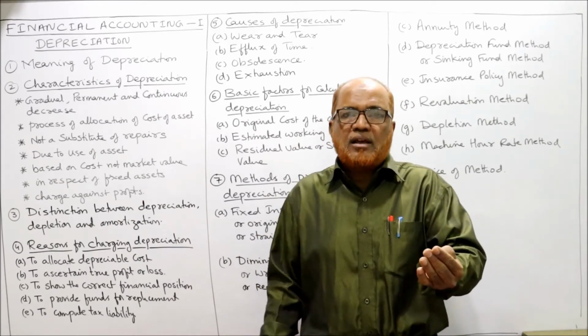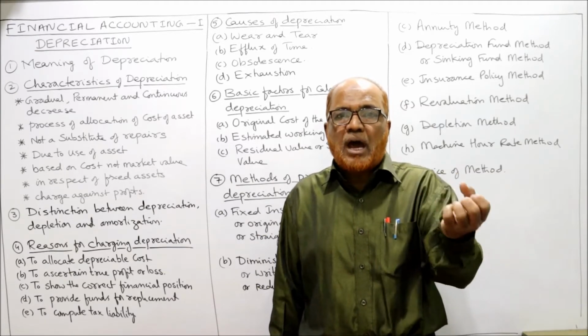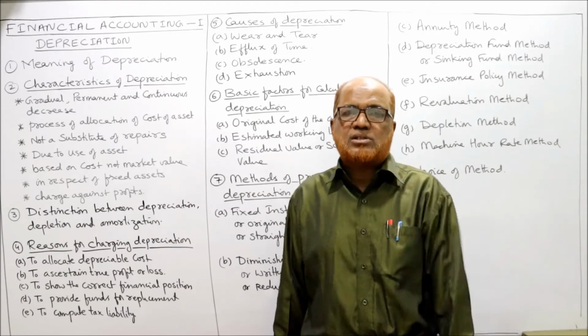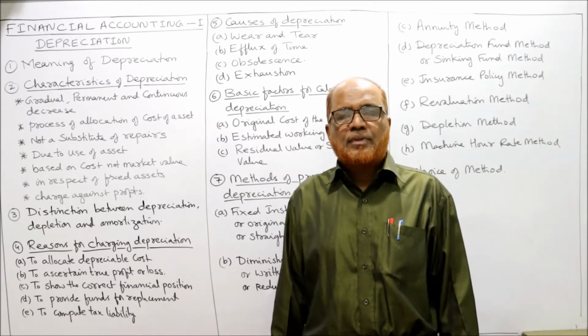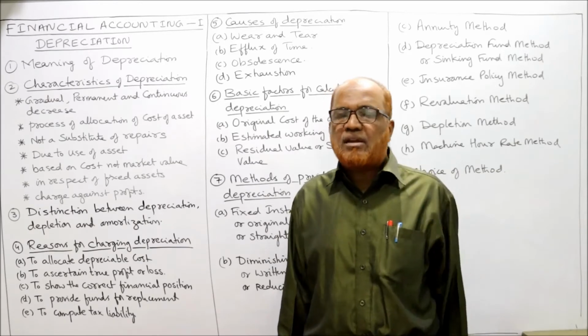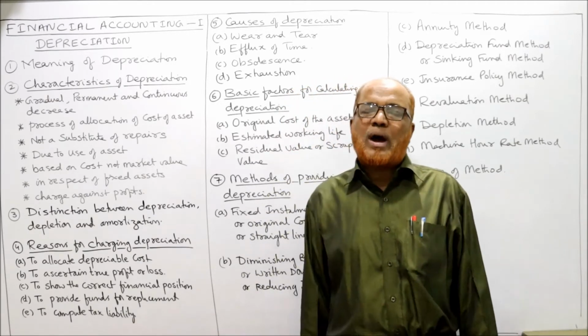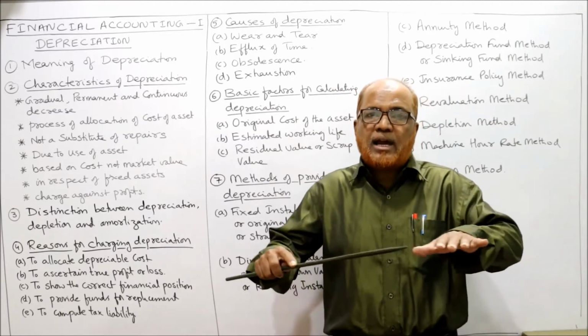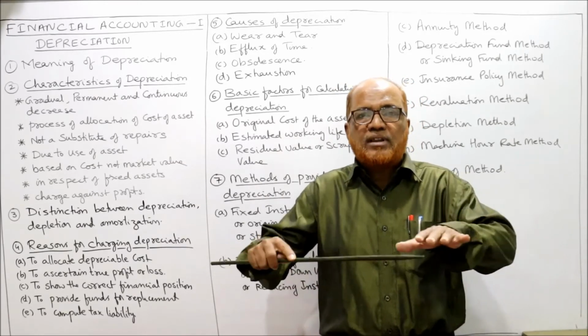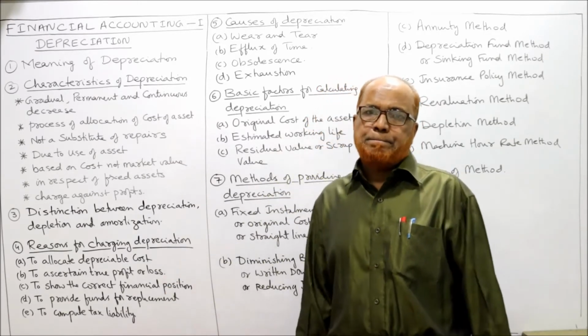Because we are incurring cost, the cost should be absorbed in the business revenues to find out the profit. So first reason why we calculate depreciation is allocating the cost over the life of the asset.